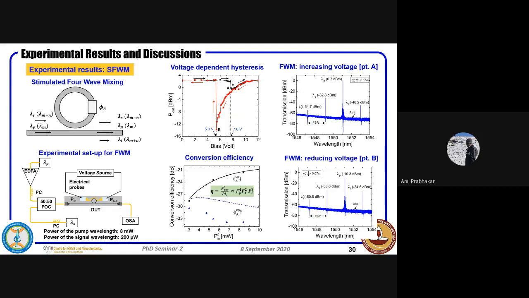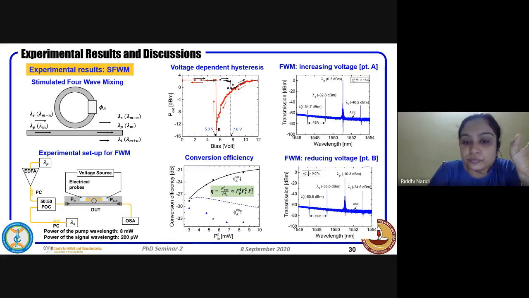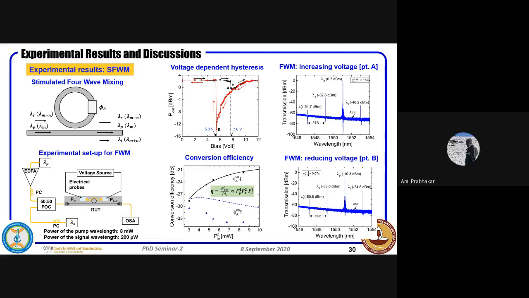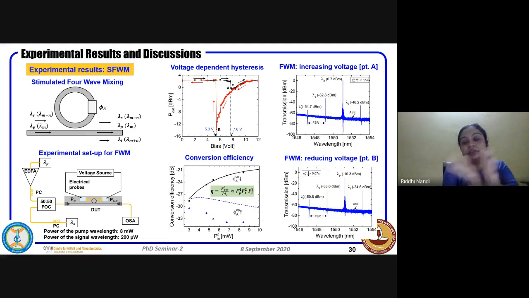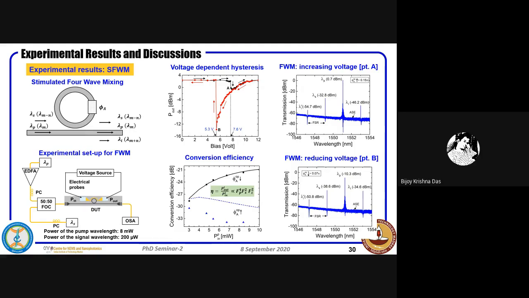I can use some version of this black curve of conversion efficiency versus pump power to estimate what the spontaneous pair generation is going to be. Yeah, it will be related to this conversion efficiency. The question now is, from this knowledge that your conversion efficiency is this much.